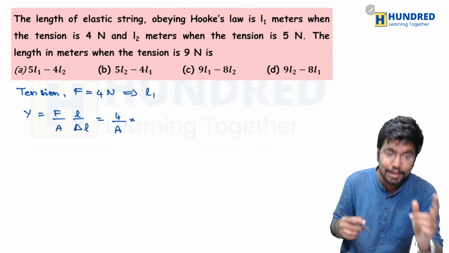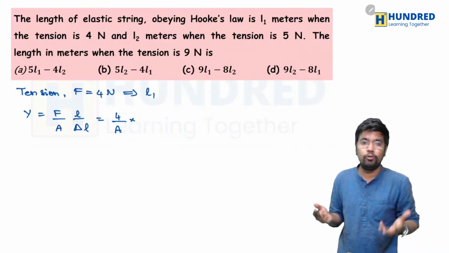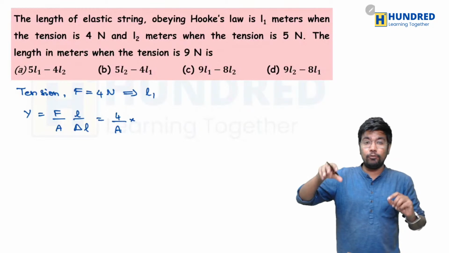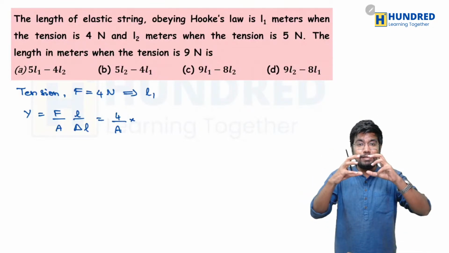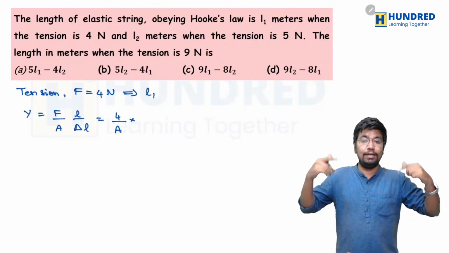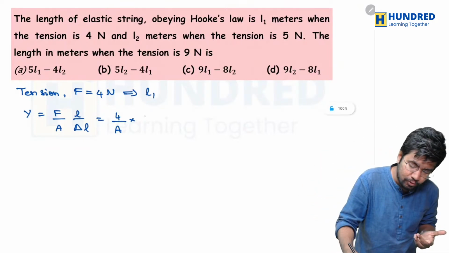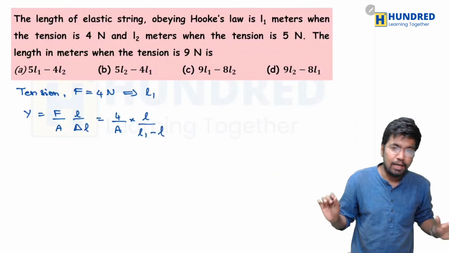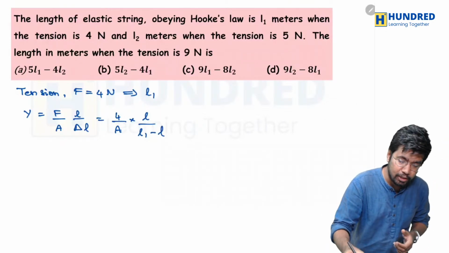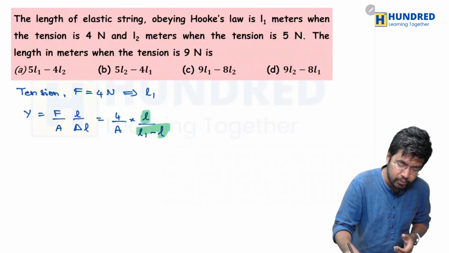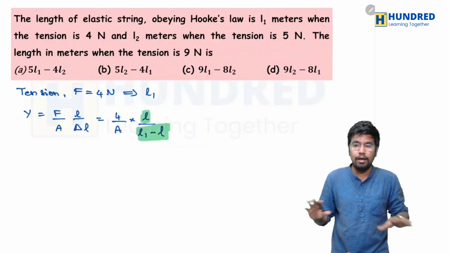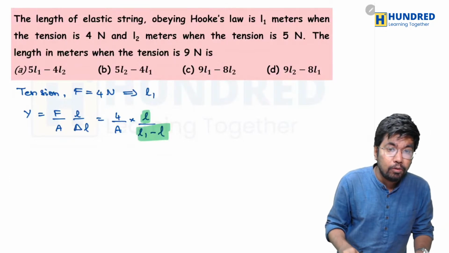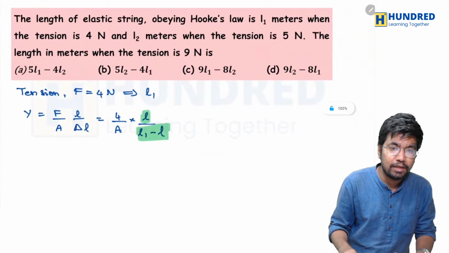Let me just take it like this. Initially it was of length L. After I put some weight on it, after I put 4 Newton on it, its length should have increased. That increased length is L1. So original length L divided by L1 minus L. We have to substitute it like this. This is the part you have to be very careful about while substituting. If you substitute this rightly, then the answer is also going to be easy. We'll just leave it like this.